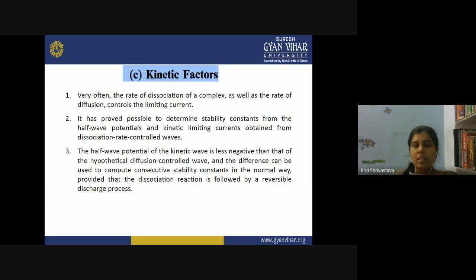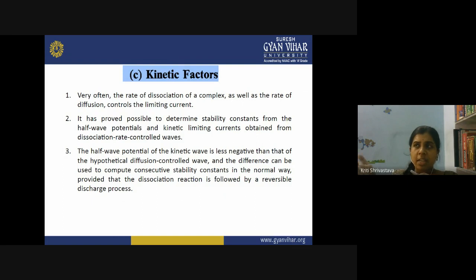Then after the identification of isomers, we can also go for the study of kinetic factors. This is another important aspect of polarographic application. What are the kinetic factors when you are considering the rate of the reaction, the kinetics of the reaction? Very often the rate of the dissociation of a complex as well as the rate of the diffusion, these two factors, control the limiting current.